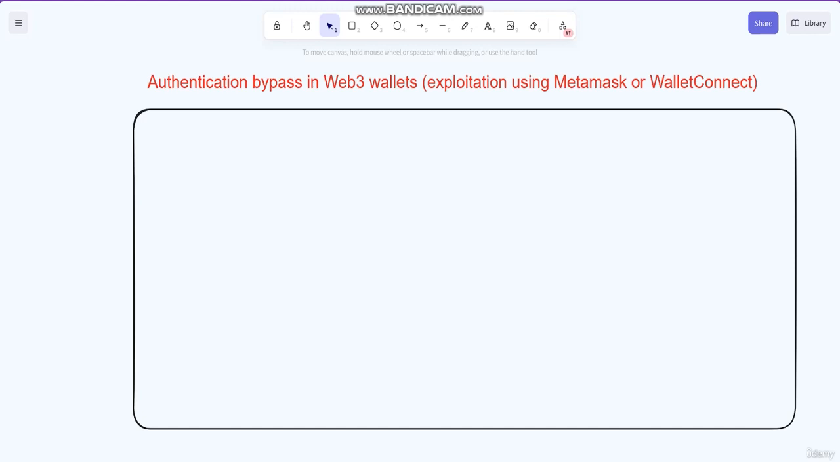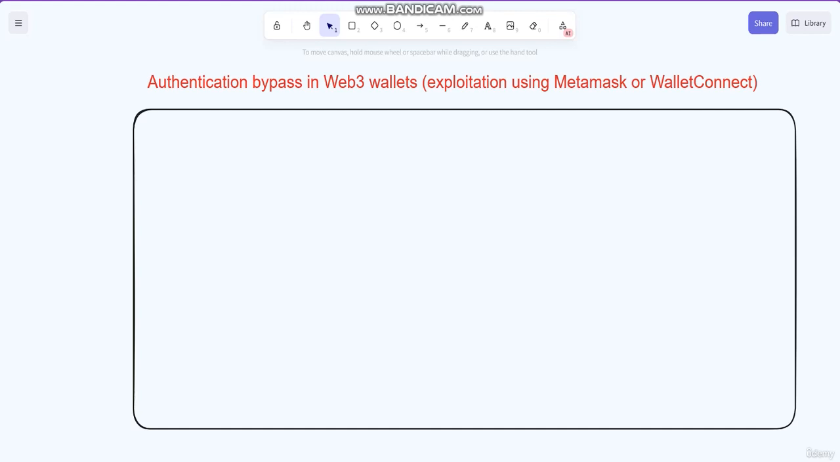One way to exploit authentication in Web3 wallets is by using MetaMask or WalletConnect. These are third-party services that allow users to connect their wallets to decentralized applications, or dApps, without having to directly input their private keys or seed phrases. However, if the dApp is compromised, an attacker can potentially use MetaMask or WalletConnect to bypass the wallet's authentication mechanism and gain unauthorized access to the user's account.